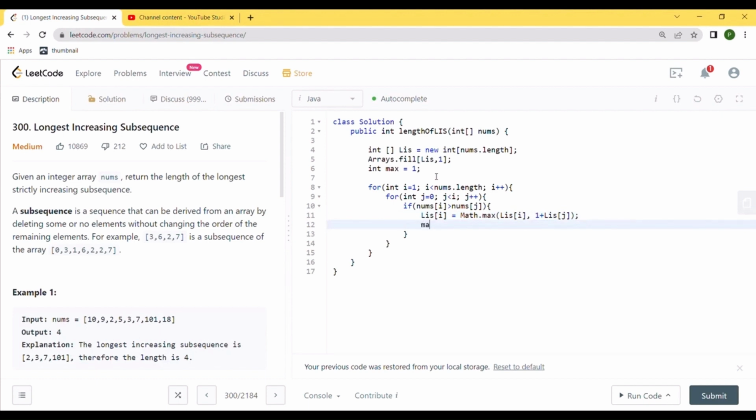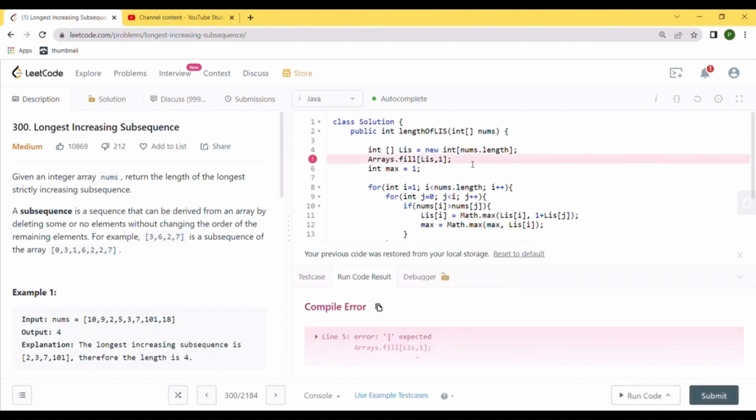And also we check whether the current lis value is our max or not. We'll just check the existing max value with the new lis value that we just created. And yeah, I think that's pretty much it. After this loop runs, we can simply return whatever we have found for the value max, and this should be our answer. Let's try to run the code. I think we made some silly mistake.